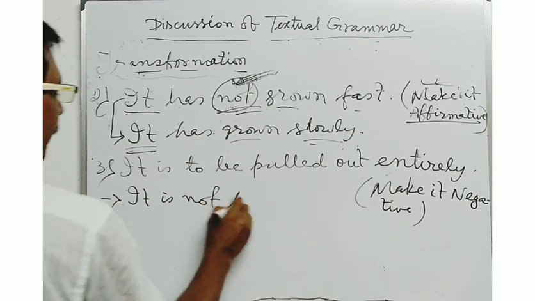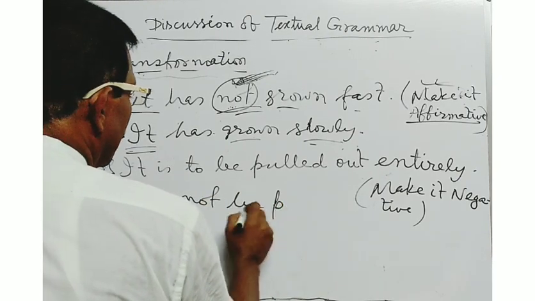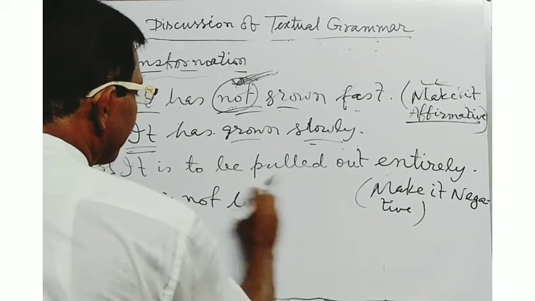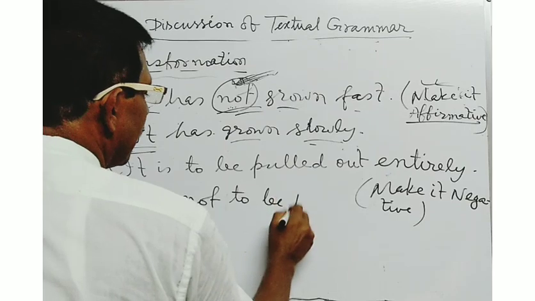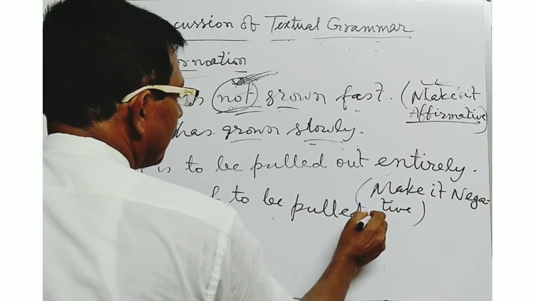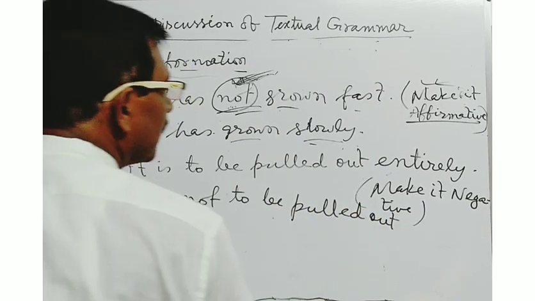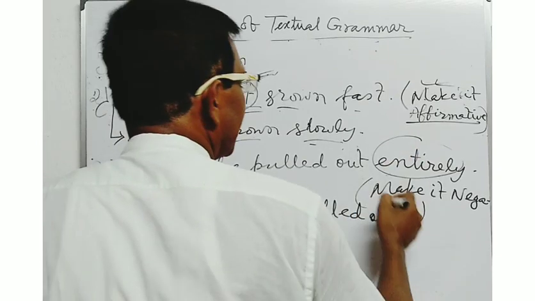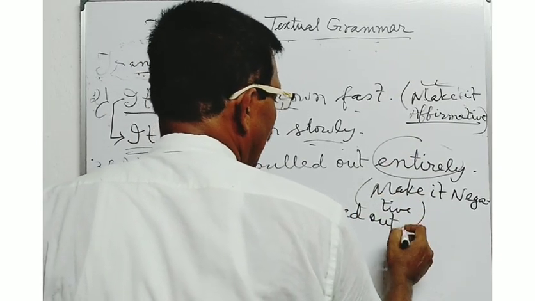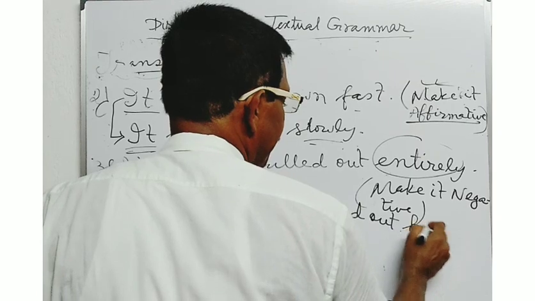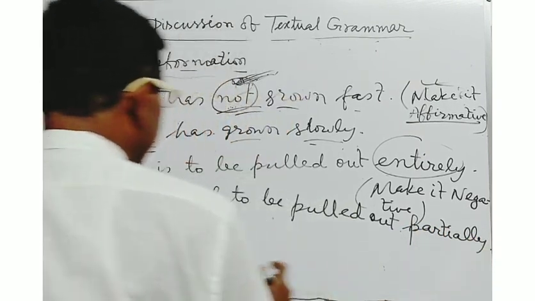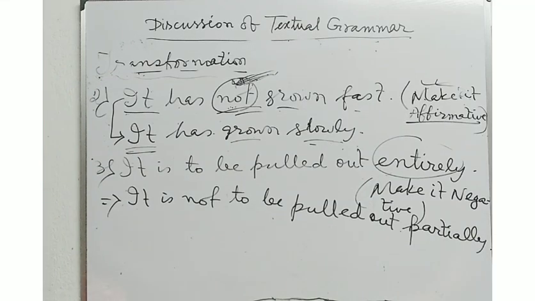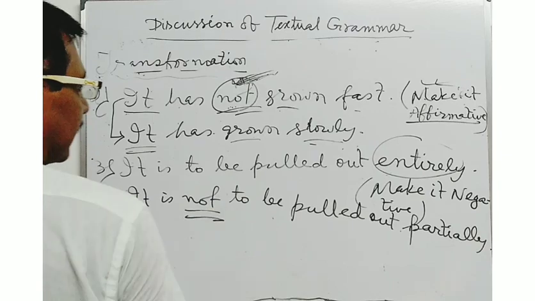It is not to be pulled out. Here entirely will be made into opposite form, partially. It is not to be pulled out partially. This will be the answer in the negative sense.